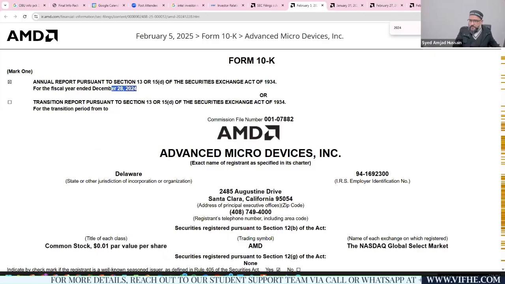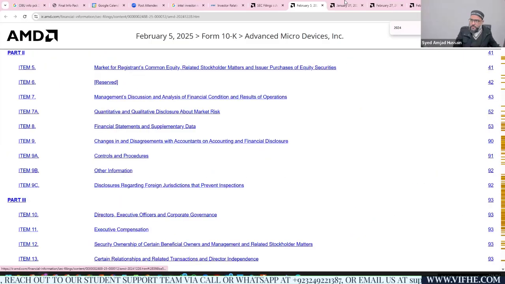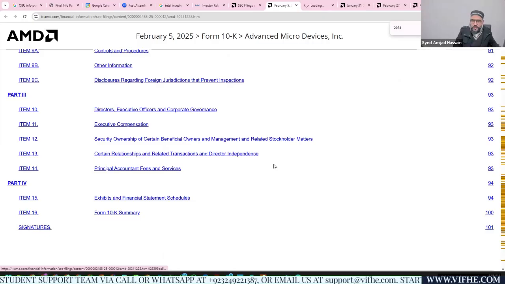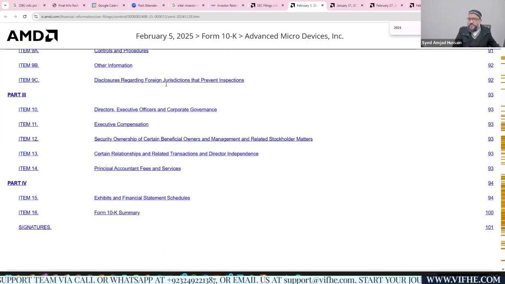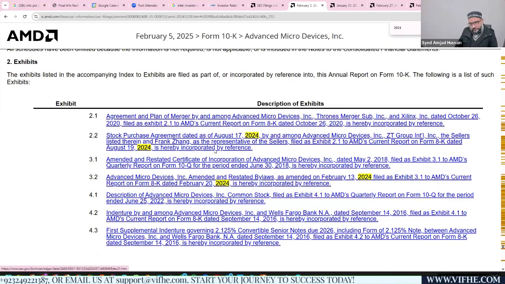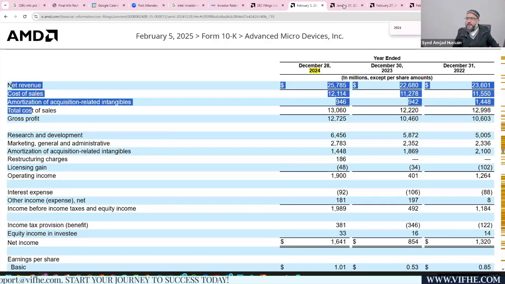From this financial, let's see where the financials are reported. Okay, these are the financials reported. Sorry, we have something wrong. So these are the financials of the company which were reported here. Consolidated statement of operations. This is the financials of the company. Already copy the data to the Excel sheet. Make sure that you are using the originally reported data.